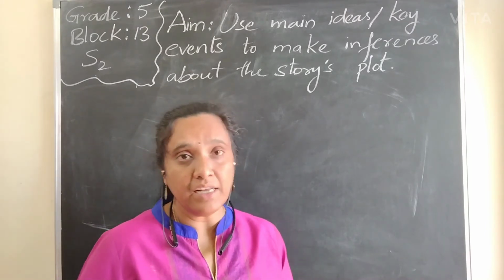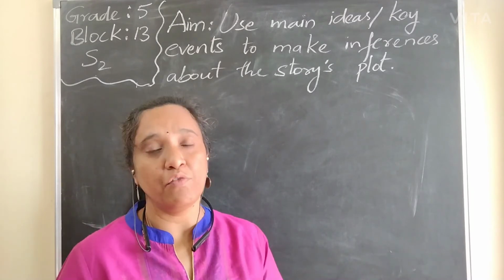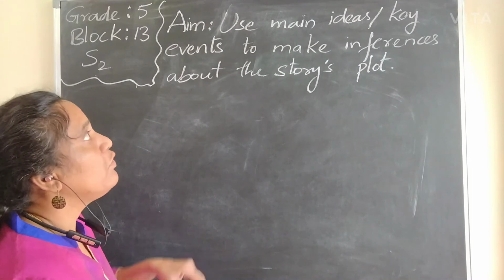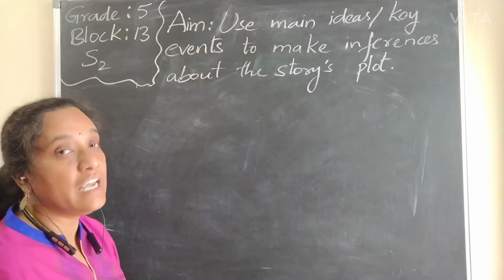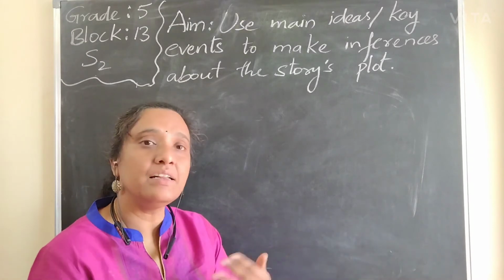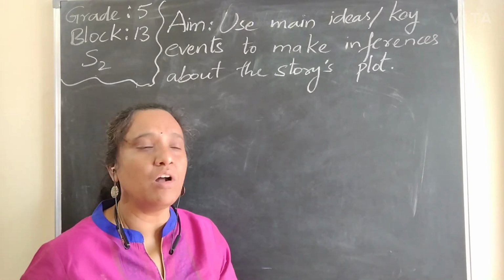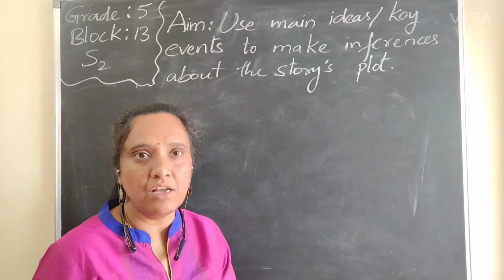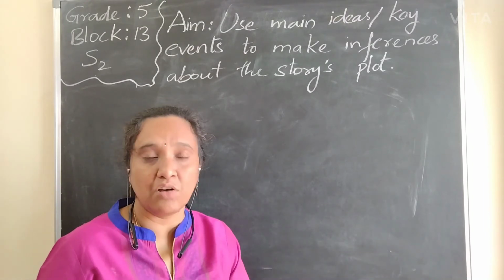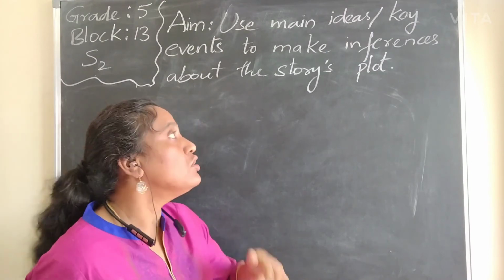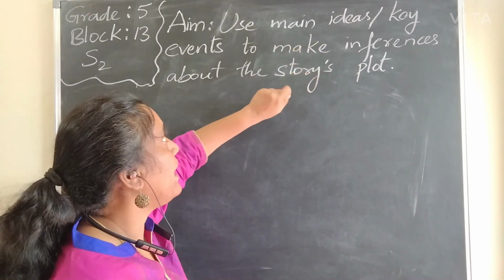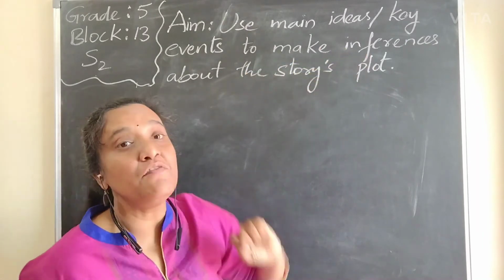So for reading the story, while reading, what we want to remember actually. So basing on that, let us see our today's aim. We want to use the main ideas and the key events. So all the main ideas, whatever is there. So by reading the key details given in the story, what the main thing is, what they want to tell. So we want to have an idea about that paragraph or about the lesson or whatever the story we are reading.